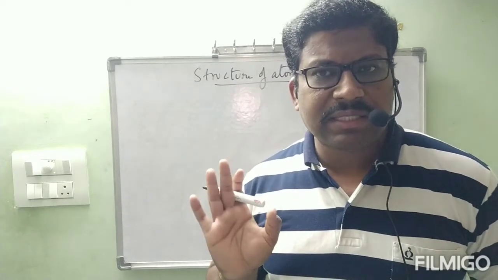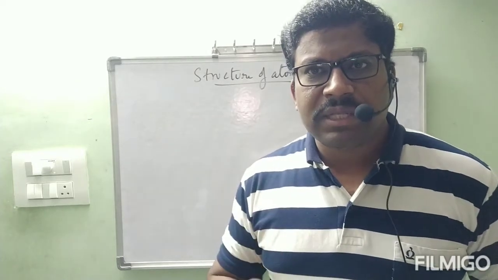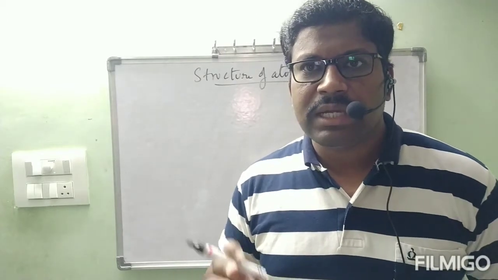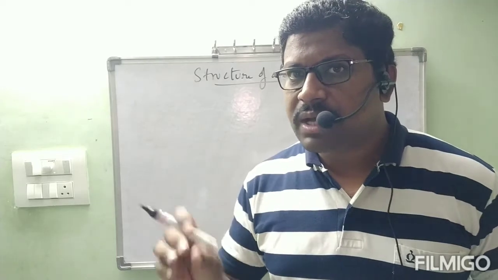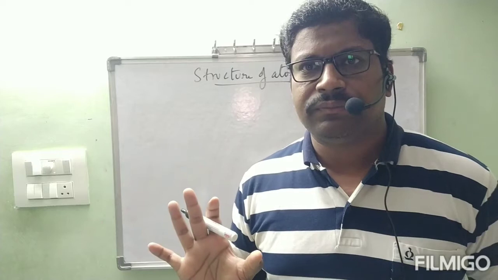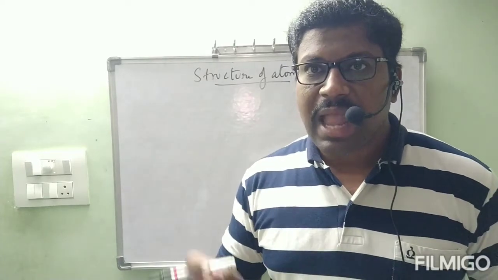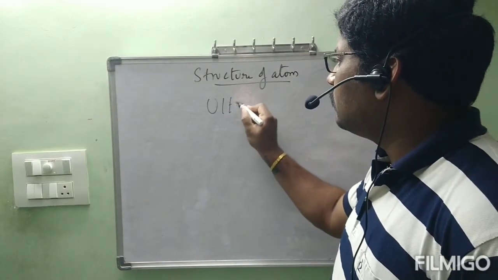Then here what did I say? Atoms are indivisible. Indivisible means if you want to cut that atom into 2 pieces, it is not at all possible. If you want to cut that atom into 2 or 3 pieces, or any further pieces, it is not at all possible. Then scientists in olden days told that atom is the ultimate particle.